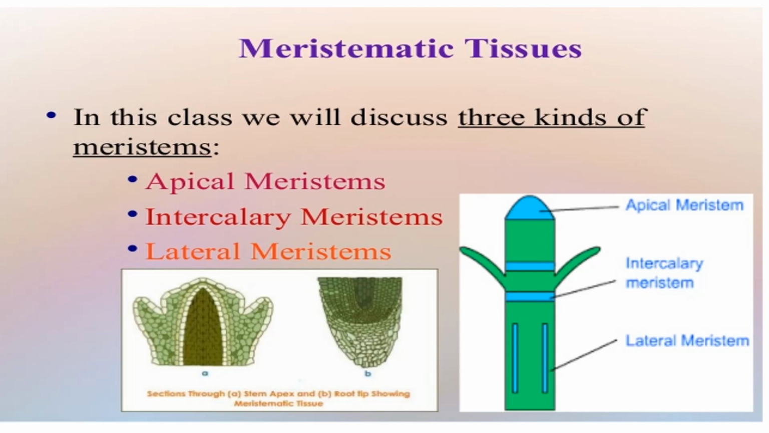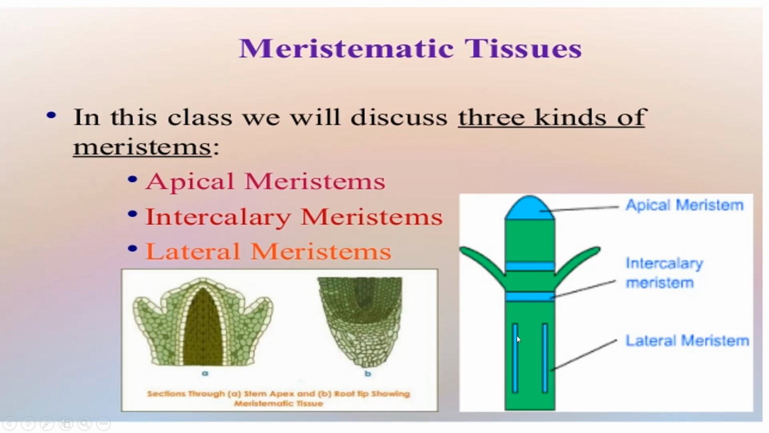Now you can see the diagram. In the diagram you can understand well. Here this is the apical region. This is the apical region, that means the tip of the stem. So apical meristem is present on the apical region, on the tip of stem and the tip of root. This is lateral, so they are present on the side.